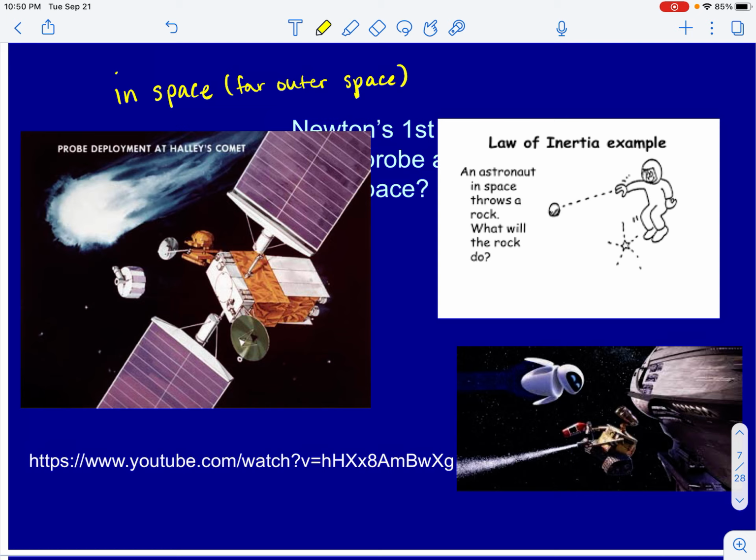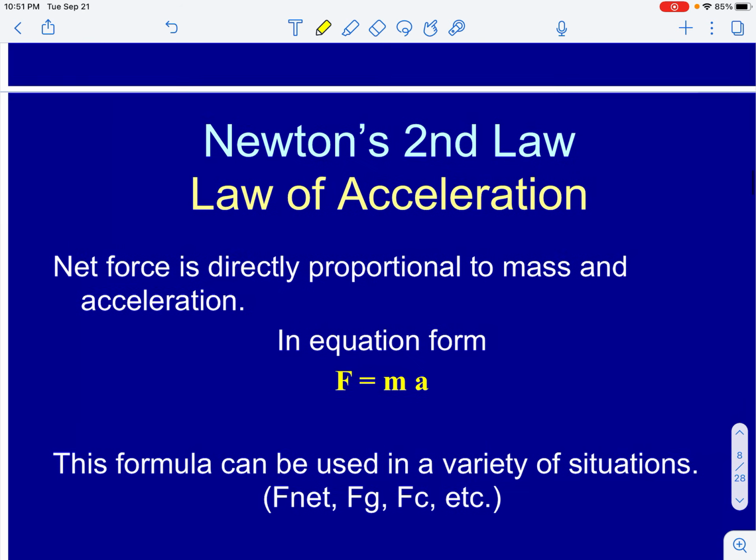We're far enough away from the moon that the moon's gravitational pull does not affect the object. That's what I mean when I say in space, okay? So if we have an astronaut that throws an object, this object is going to continue on that path forever and ever and ever because there are no forces acting on it to change its motion. It will exhibit true inertia.